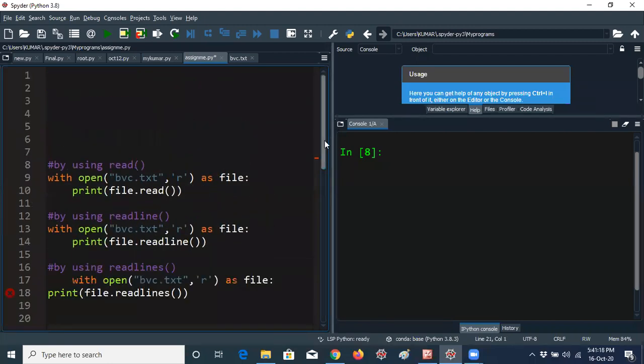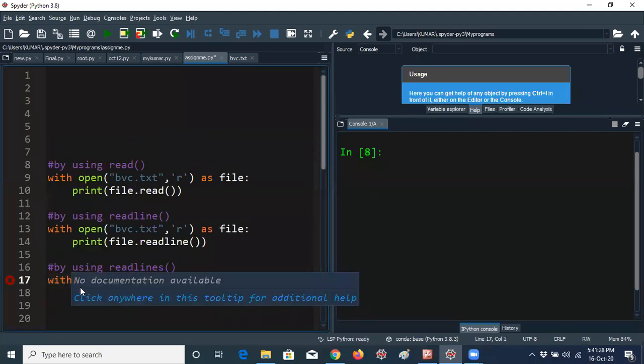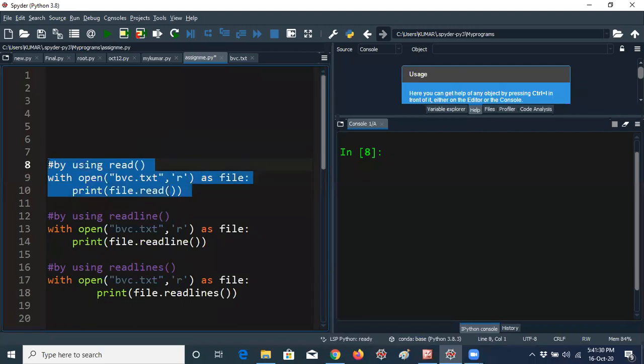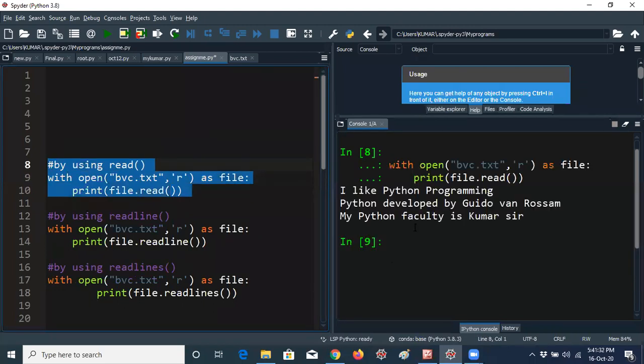So first one is read, and second one is readline, third one is readlines. Okay. So I'm getting the answer. So by using with also you can do.